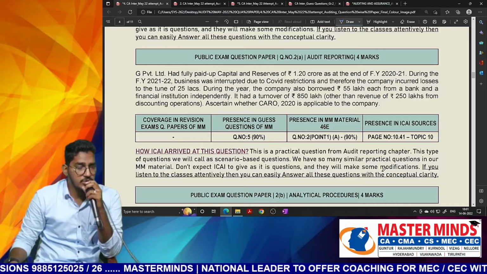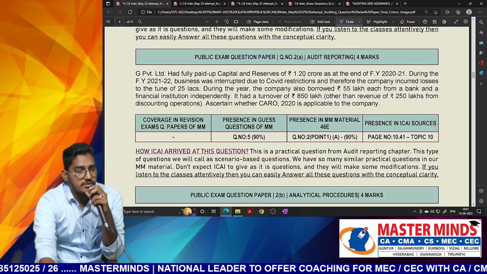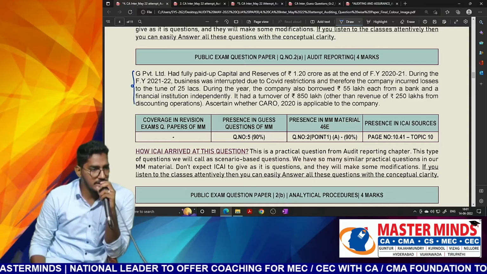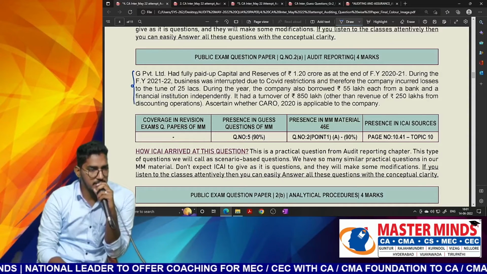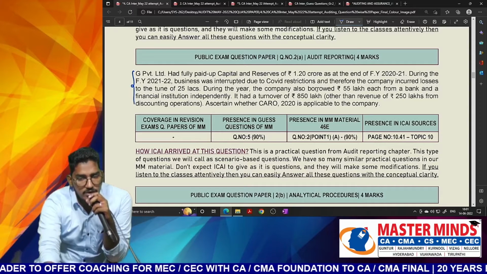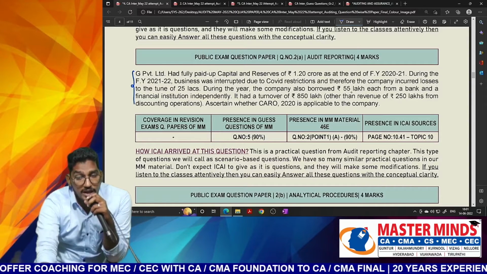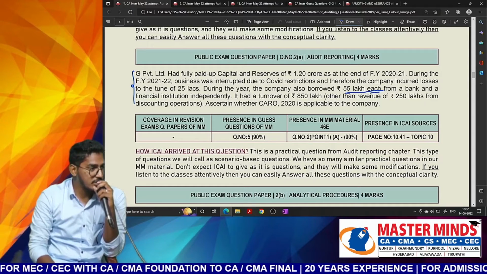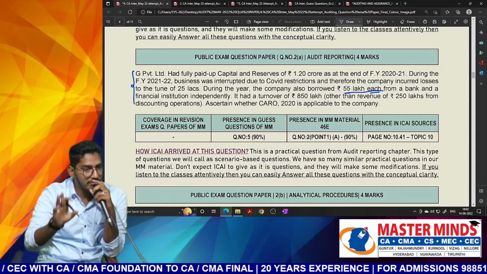Now let us come to direct descriptive questions. This question we have from the CARO. CARO applicability, we have seen a lot of practical questions also. This is also one such practical question. The main thing here is, if you read it, during the year the company also borrowed 55 lakhs each. We have done the same illustration. Each means what? From every entity, 55.